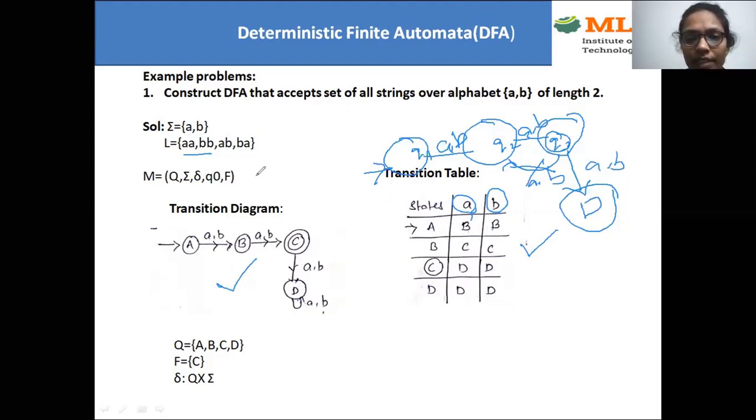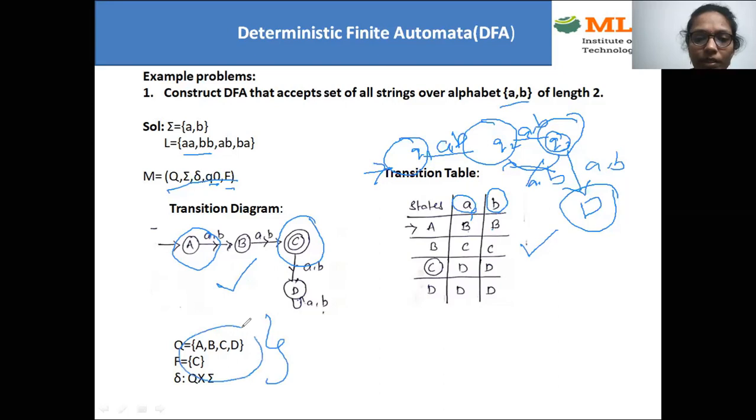After that, as it is a DFA, it can be represented using 5-tuple notation. You need to write all the 5 tuples here. What is Q here? Q is the set of states. What are the states we are using? A, B, C, D. Sigma they have given already in the question itself, that is A comma B. And what are the transitions? Transitions anyhow you're covering in the transition table. Q naught is the initial state. What is the initial state in our problem? That is A. And F is the set of final states. In our problem we have only one final state, that is C. So you need to indicate that using this representation.